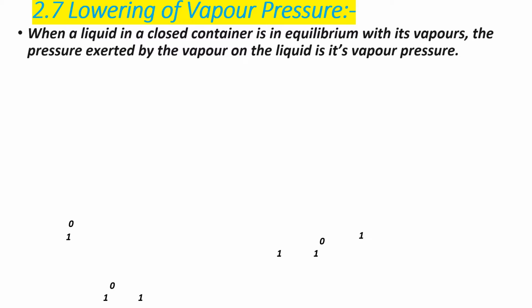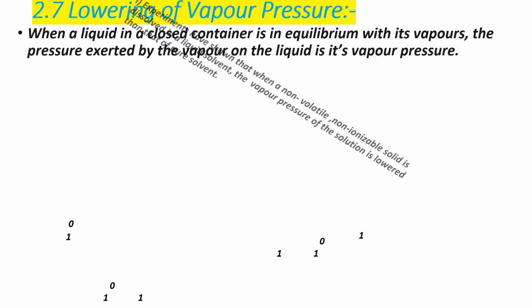In this point, you have to discuss that when a liquid in a closed container is in equilibrium with its vapor, the pressure exerted by the vapor on the liquid is its vapor pressure.